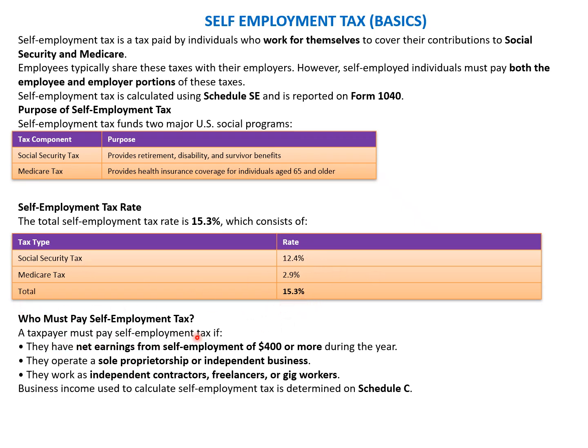A taxpayer must pay the self-employment tax if they have net earnings from self-employment of $400 or more during the year. We already discussed this when we were discussing the taxes, schedules, and payments of various taxes. They operate a sole proprietor or independent business. They work as an independent contractor, freelancer, or gig worker. Business income used to calculate self-employment tax is determined in Schedule C. So, if their net earnings from self-employment are $400 or more, then they have to pay this self-employment tax of 15.3%. So, we'll move to the next slide.